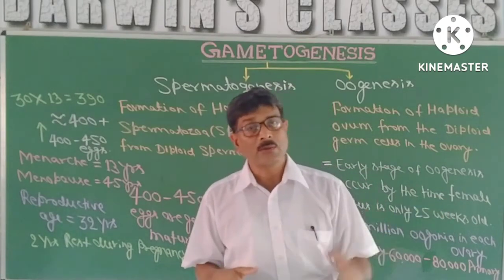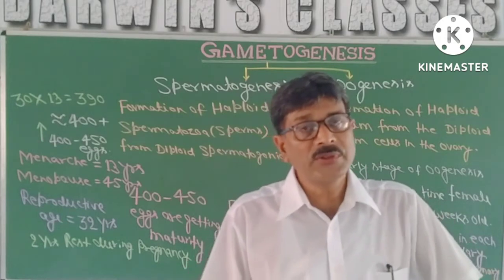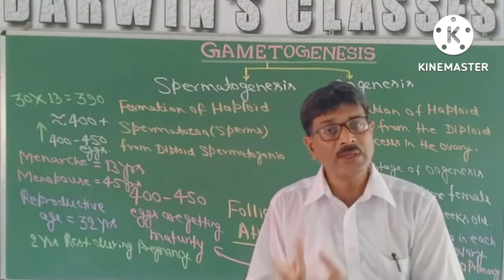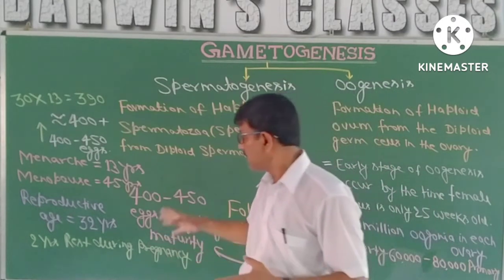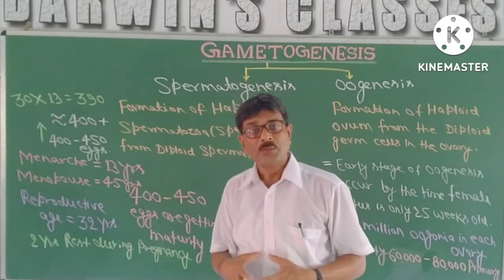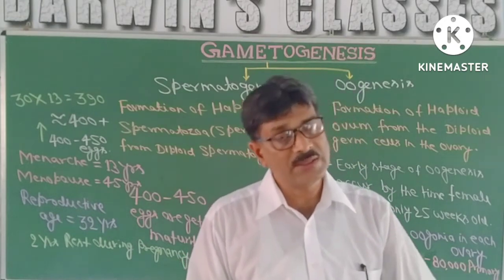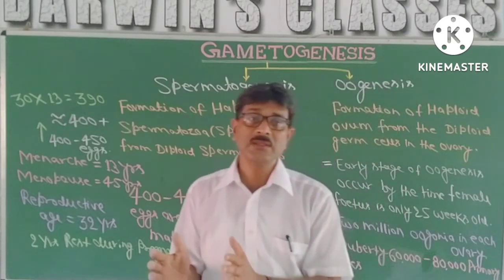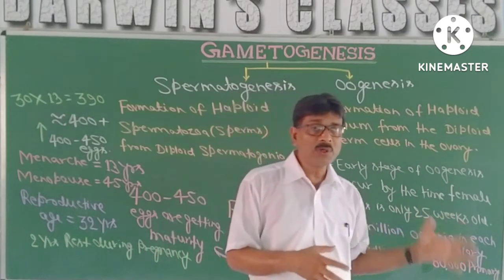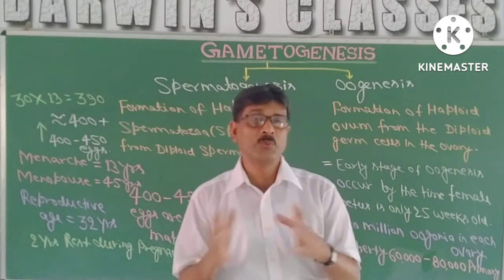And again, when there will be fertilization, that means the maturation of egg is not being completed only inside the ovary, whereas in case of male, the male gamete is being produced and matured inside the testis. But in case of female, what happens, in ovary there is maturation of the ovum, and the rest of the maturation is being done in the fallopian tube.